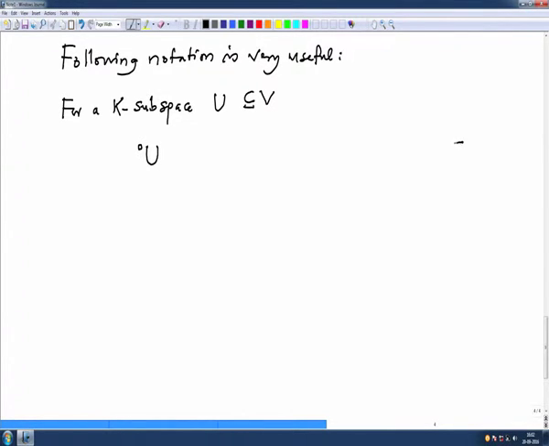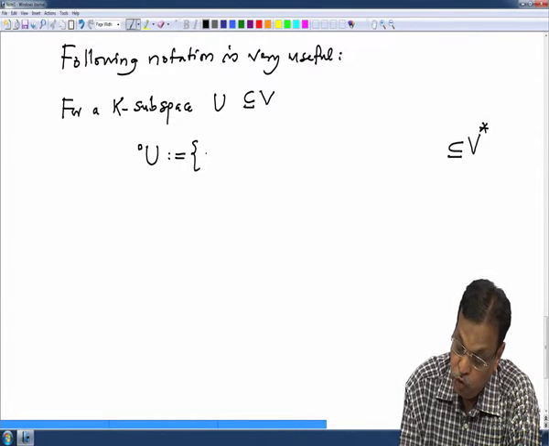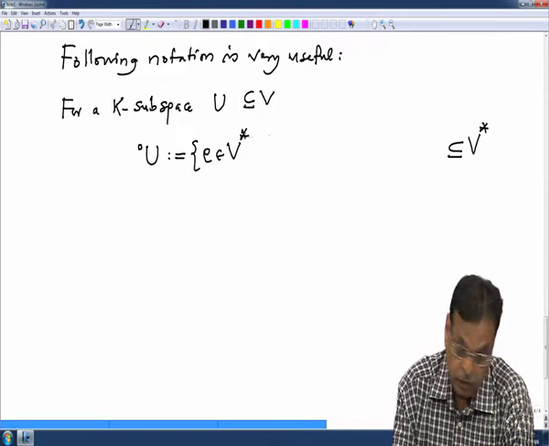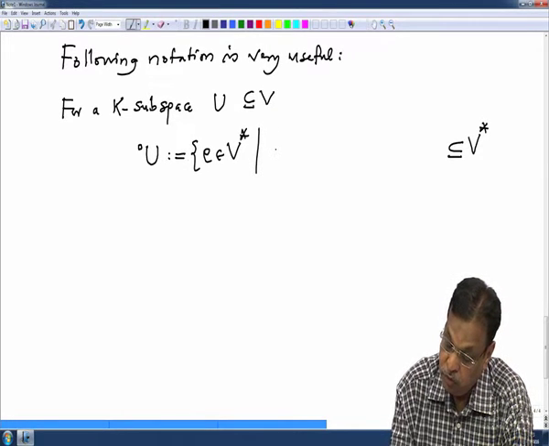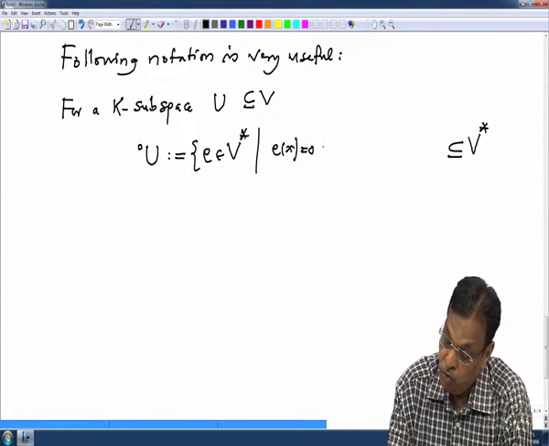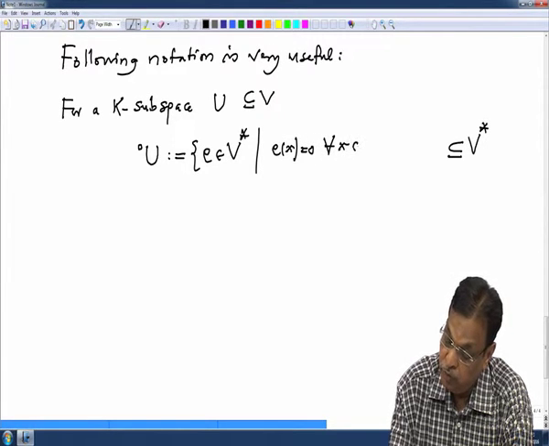This will be a subspace of V star. By definition, it is all those linear forms which vanish on U. So, E of x is 0 for all x in U.